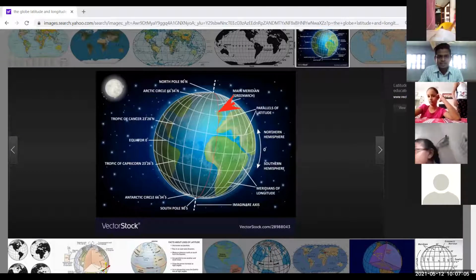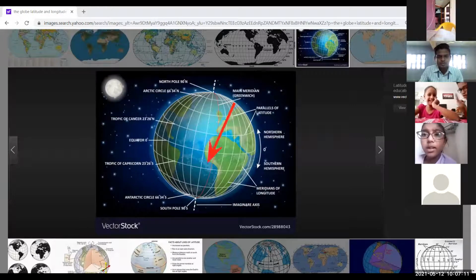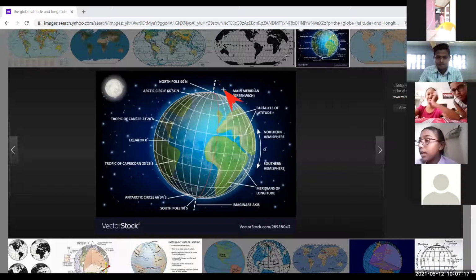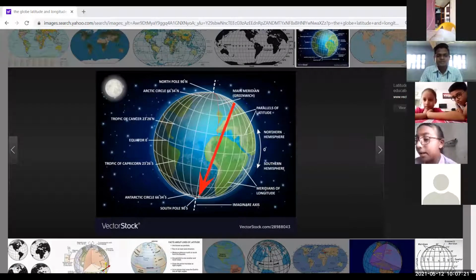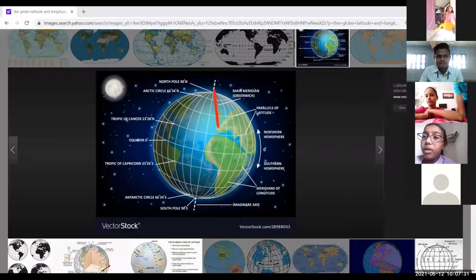It is situated here, Greenwich, and it is the main meridian, my dear students. Main meridian, Greenwich Mean Time. So it divides the earth into two hemispheres. Okay, I am going to draw it. It divides the earth into two parts.